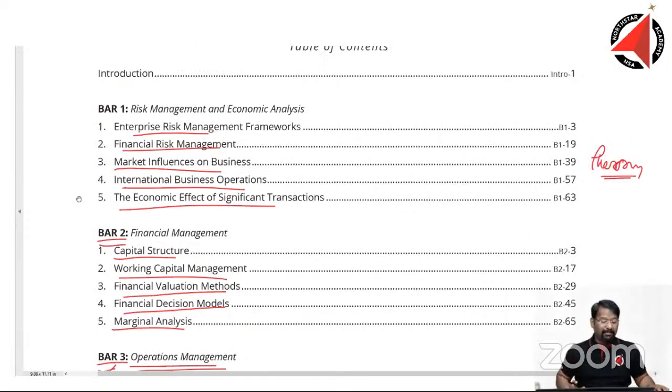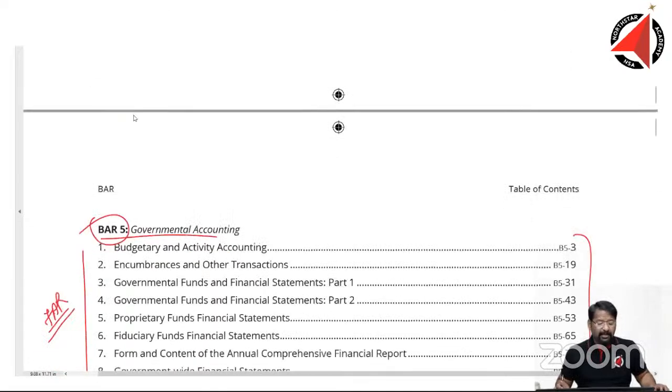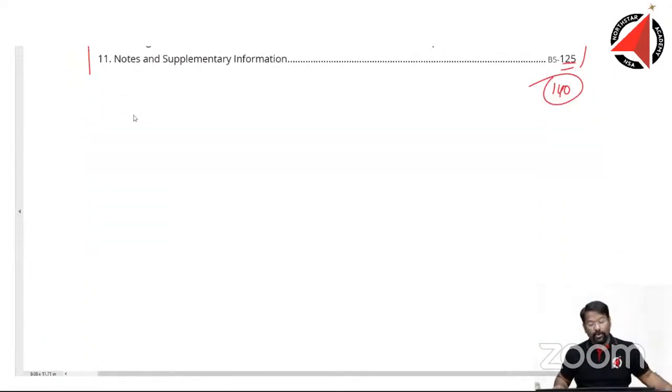Everything can be comfortably managed. BAR 1 also, I don't see much challenge at all. BAR 4 and BAR 5 can be something new that you should look forward to. Otherwise, I think this is fairly simple to handle. Six topics. What more can you ask for? Just six topics, not very huge, massive topics in this syllabus.